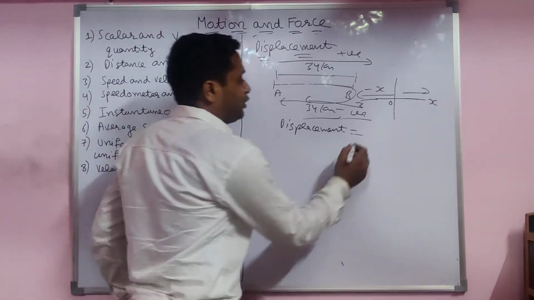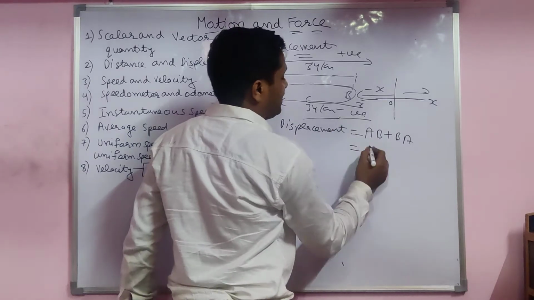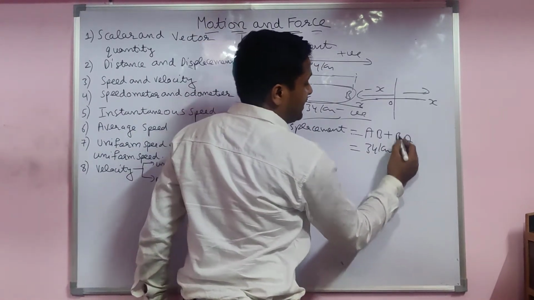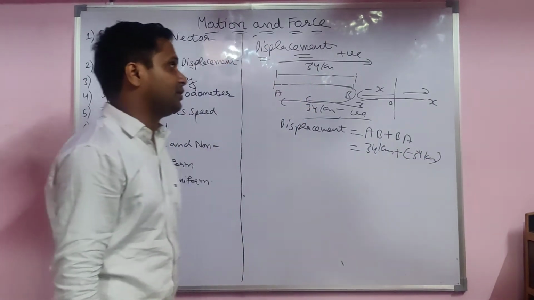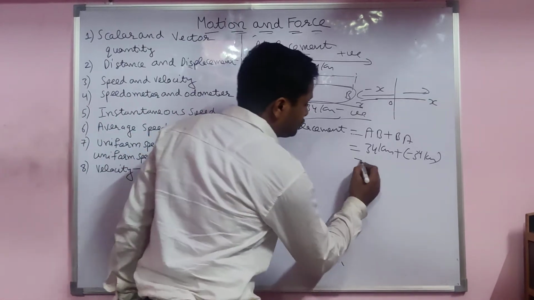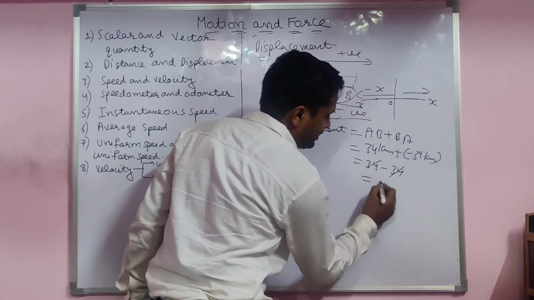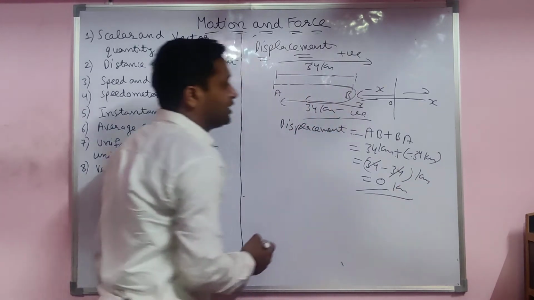How do you count displacement? First AB, then BA. AB is 34 kilometers because that side we take positive. But here you take negative because we have to count the direction, minus 34 kilometers. And the answer is 34 minus 34, very easy students, 0. The answer is 0 kilometers.